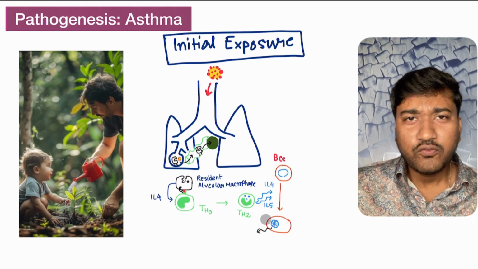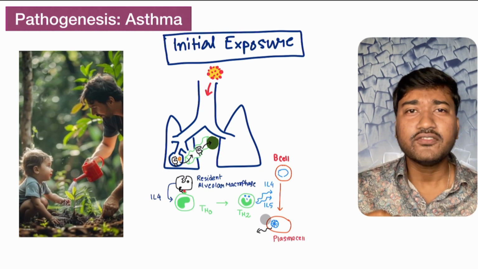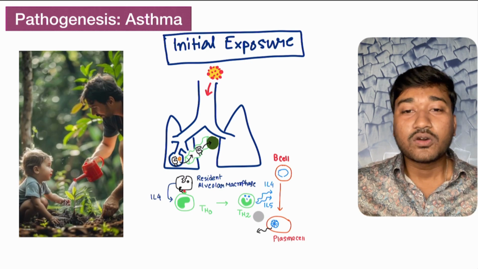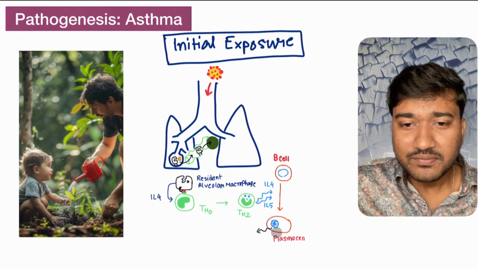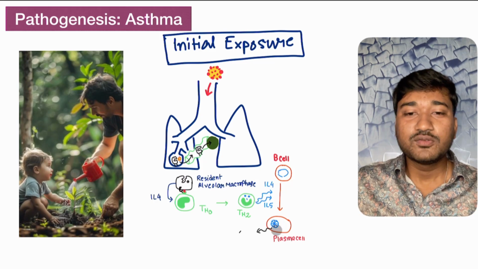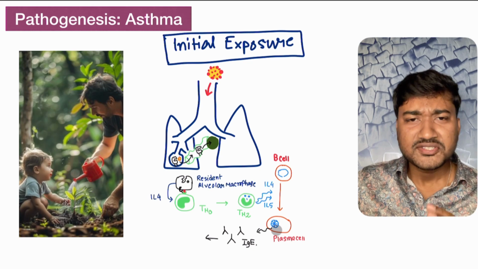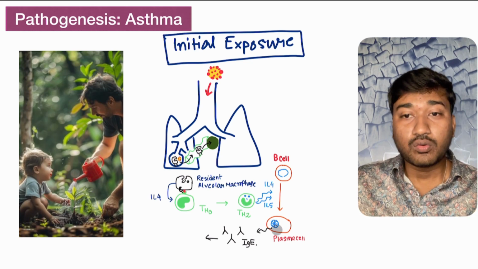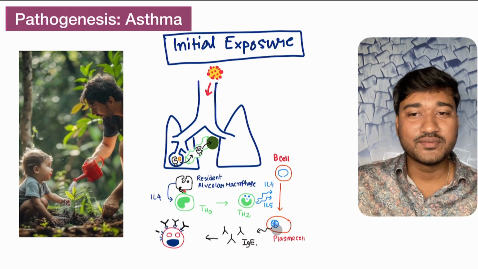And these interleukin 4 and 5 molecules are very important differentiation factors for B cells, so they are called B cell differentiating factors. They will convert B cells into plasma cells. This plasma cell is characterized by, look here, this cartwheel shaped nucleus, and this plasma cell will produce IgE molecules. These IgE molecules are specific for those specific allergens of this pollen. So what the IgE will do, they will be sitting over some receptors.